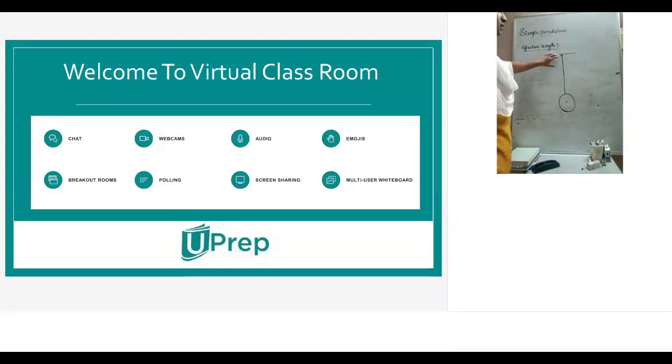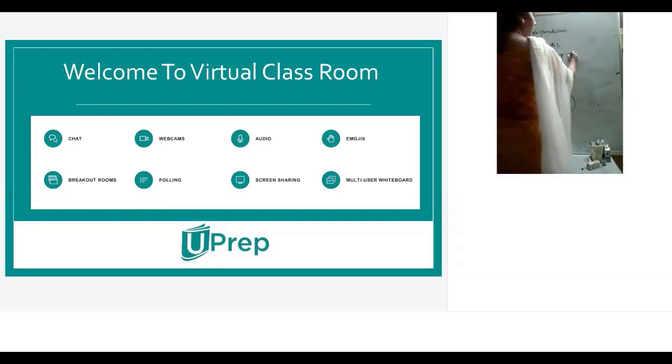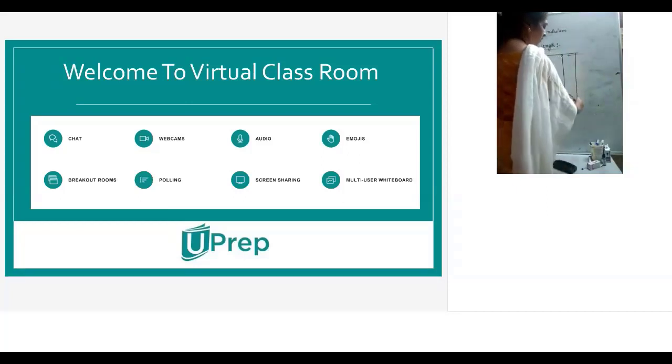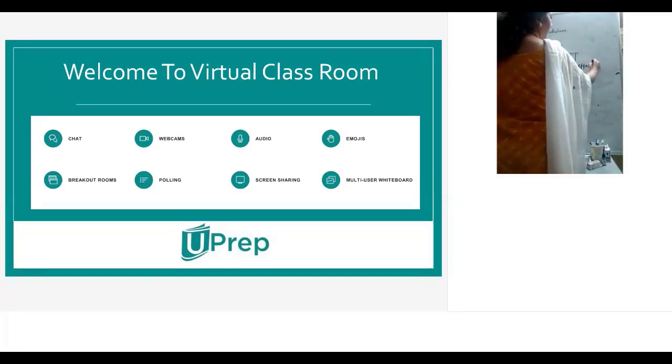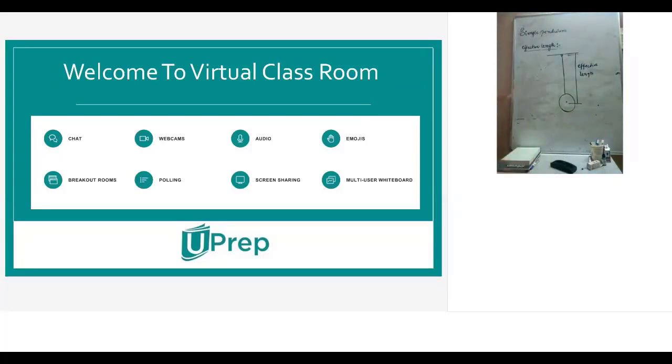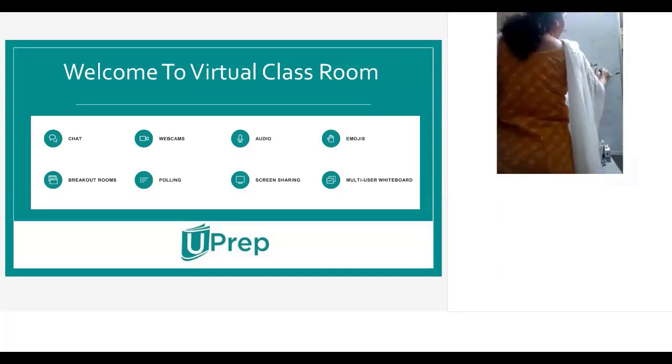The length calculated from the supporting point till the center of gravity of the pendulum, starting from here till here, is considered to be the effective length of the pendulum. So it is the length measured from the rigid support till the center of gravity of the bob. This is considered the effective length and is denoted by L.